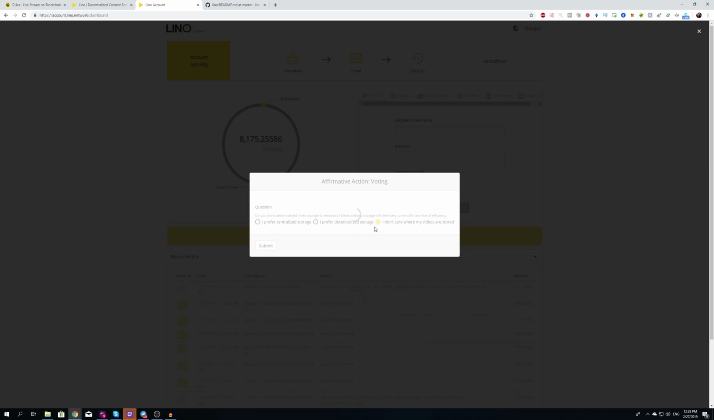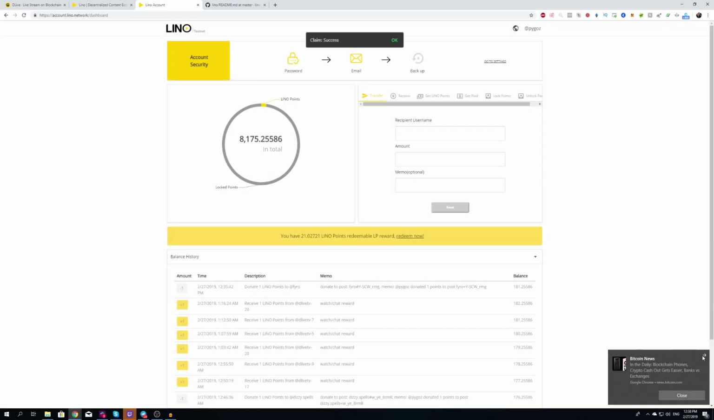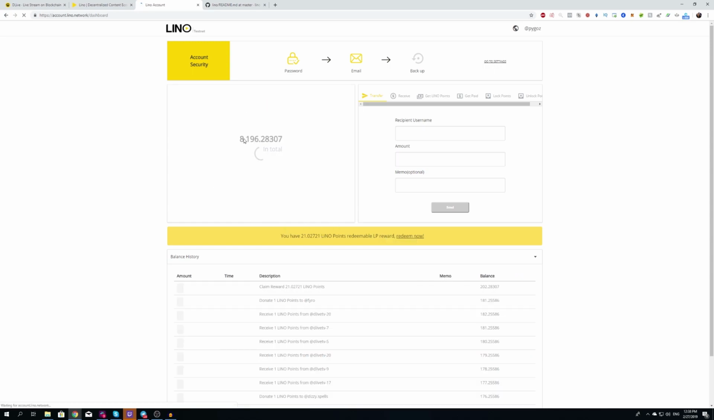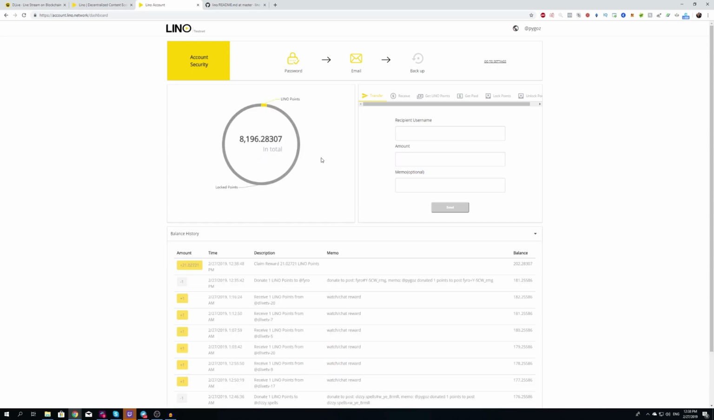Okay, so there we go. There that is, right? So now you see it already updated. Now I have 8,196 Lino, right? I just claimed my stake reward for the day. All right, so now let's dive into the Lino blockchain.